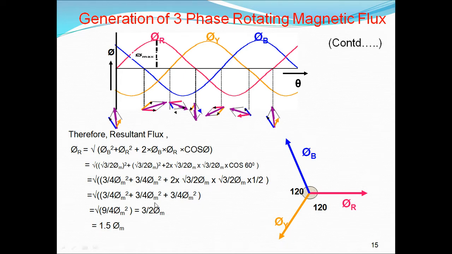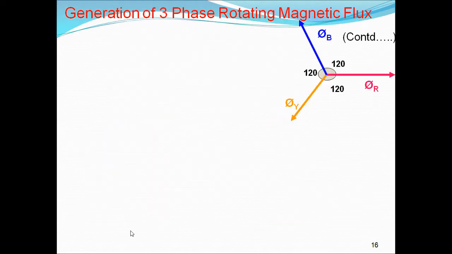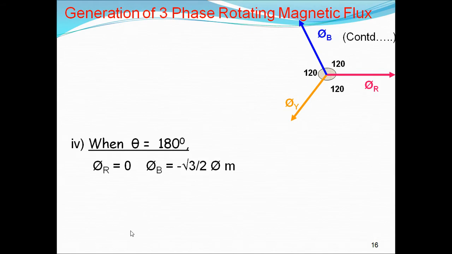So at 0 degrees, what is the resultant flux? That is 1.5 times the maximum flux. At 60 degrees, again the resultant flux is 1.5 times the maximum flux. Again at 120 degrees, the same thing, 1.5 times. Next we will see 180 degrees. When theta is 180 degrees, again substitute in the three equations pi r, pi b, pi y.